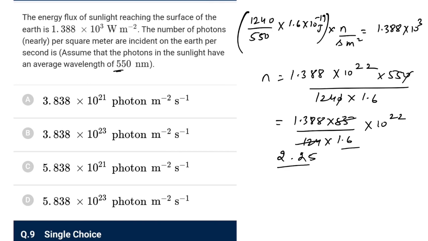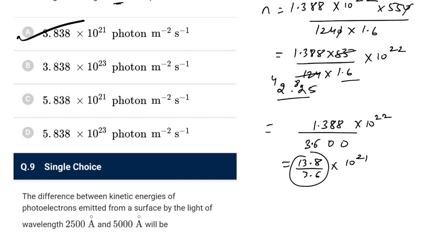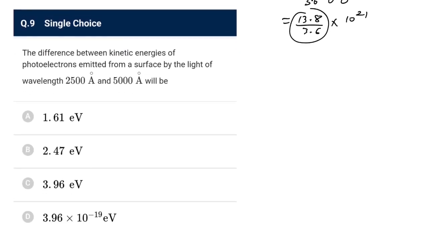So 2.25 into 1.6 if I do, so it would be 16 5s are 80, 16 2s are 32, and 8 is 40, 32 and 4 36 something, or 3.6 something, that would be the better, upon 1.388 into 10 to the power 22. So it is 13.8 upon 3.6 approx you can do. So the approx value would be, I think it won't cross 5 for sure, so it would be 3.838 into 10 to the power 21 photons per meter square per second. That is the most closest one I can get.